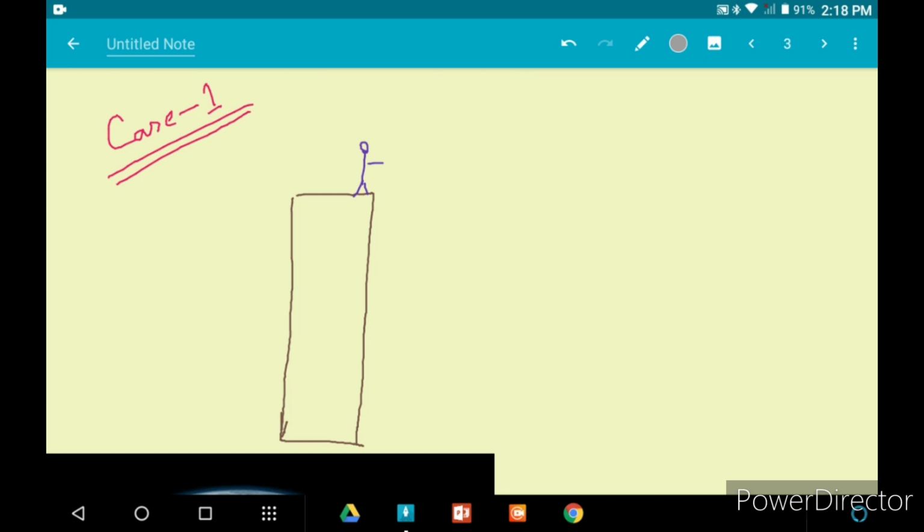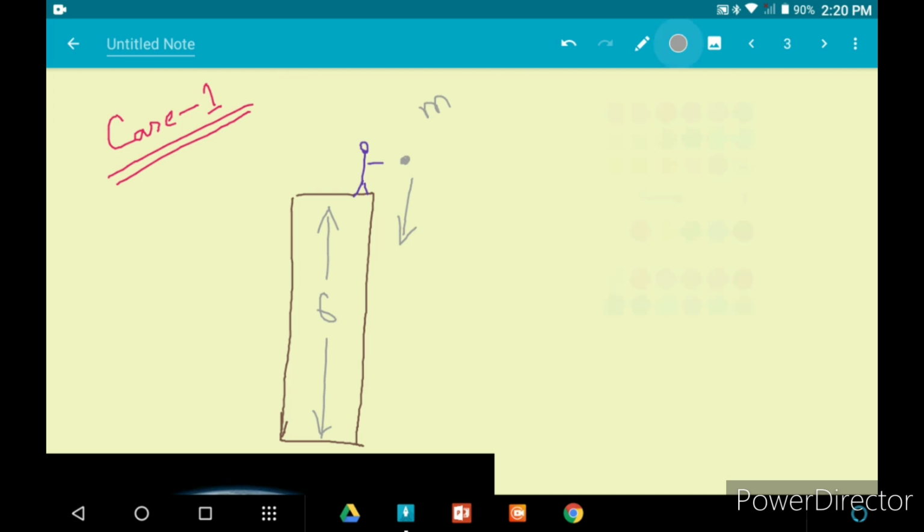Let us consider a person standing on top of a tall building. Let the height of the building be r. He is dropping a ball from this height. Let the mass of the ball be m. Now this ball would be subjected to the force of gravity and it will be attracted towards the ground. So the ball will be moving towards the ground at a certain velocity.